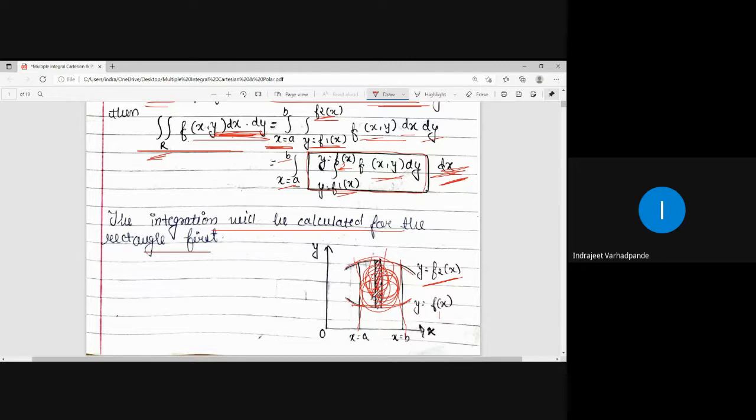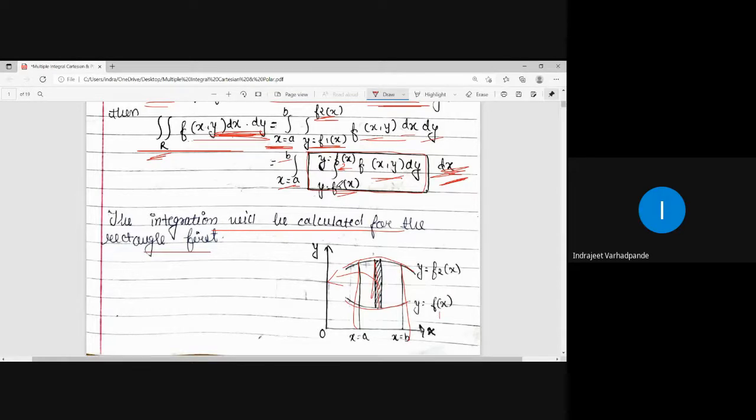Now what is the concept of strip? I will be coming very shortly on that, but just understand it first that it is bounded between the curve y is equal to f1 of x and y is equal to f2 of x, between the lines x is equal to a and x is equal to b, and accordingly the vertical strip is drawn parallel to the y axis. So first integrate with respect to the variable limit, and later the constant limits. But this situation can be reversed.